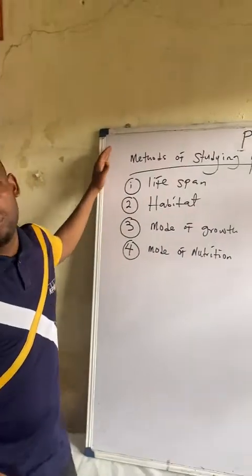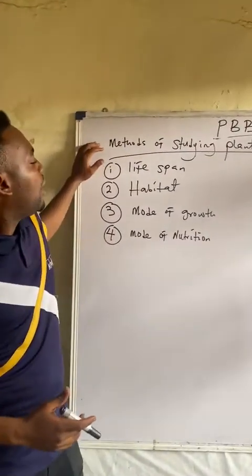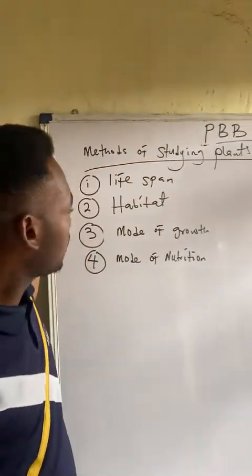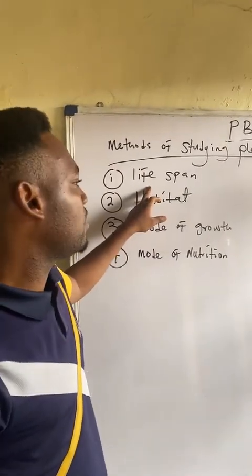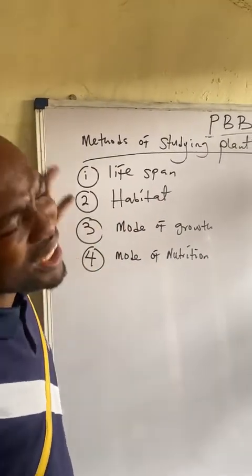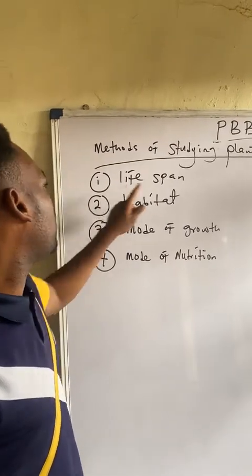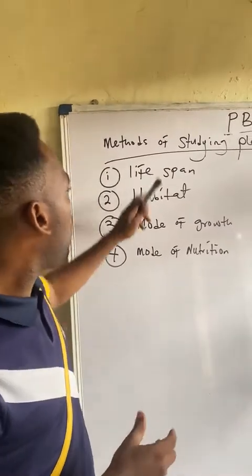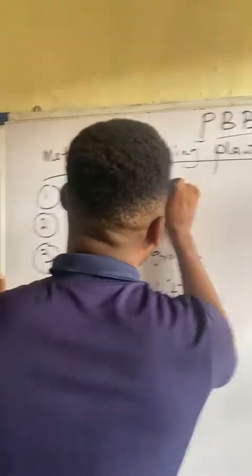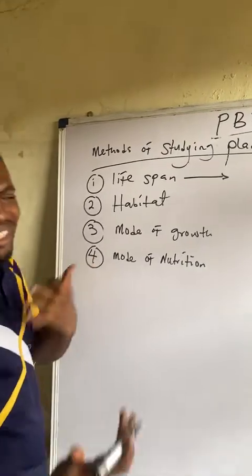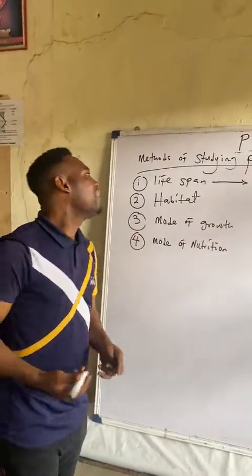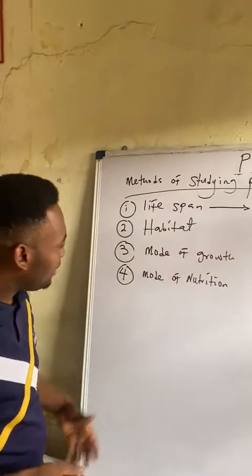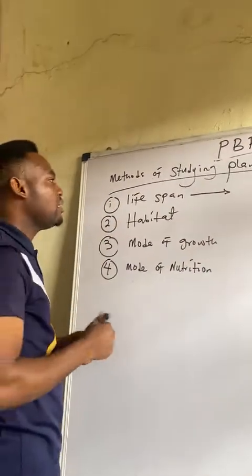Now, it is worthy of note that in the studying of plants using these various methods, some plants have different life cycle. Not every plant has the same life cycle. So I will start talking about the study of plants using the life cycle. When we talk about life cycle, we are talking about the number of years, days, hours, time that it takes a plant to survive in a particular habitat.